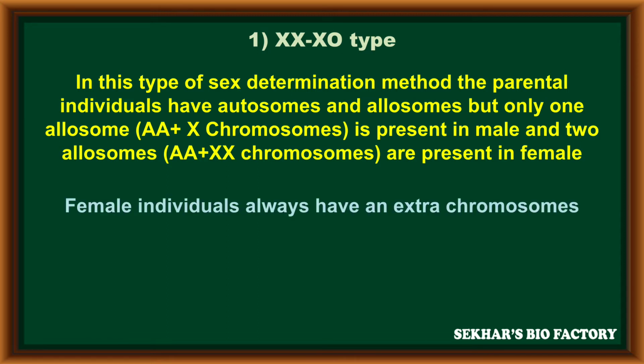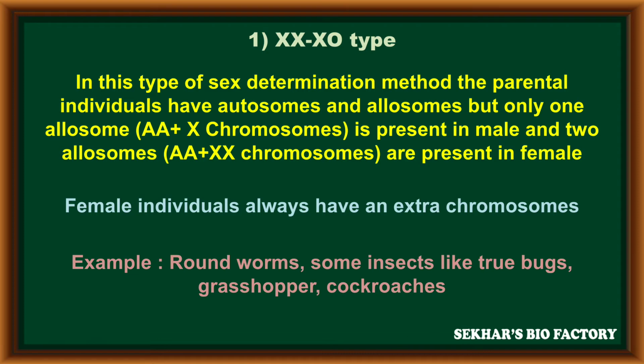The female individual always has an extra X chromosome in its genome. Examples for XX-X0 type: roundworm, and some insects like true bugs, grasshopper and cockroach.